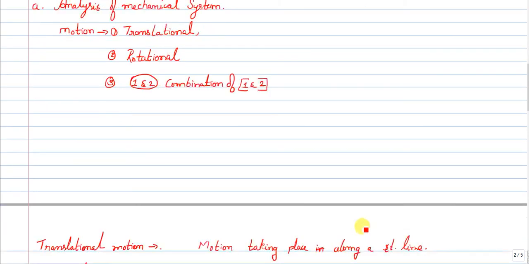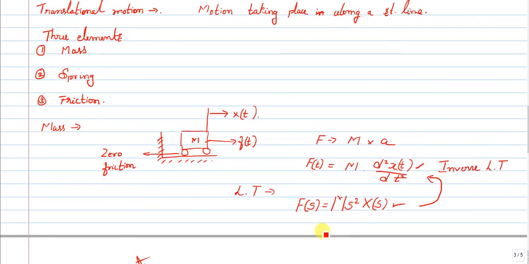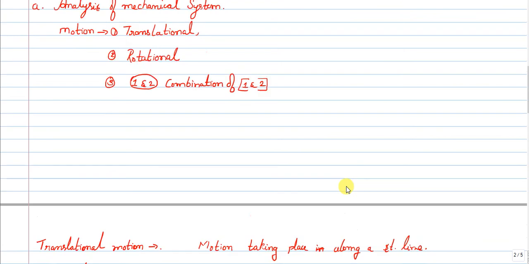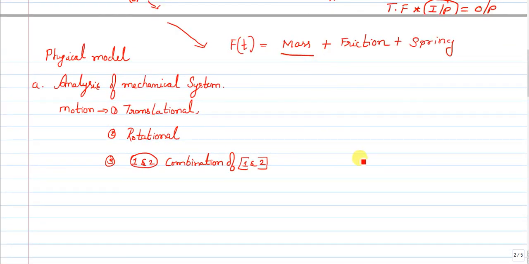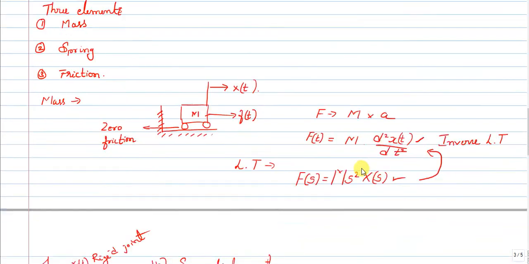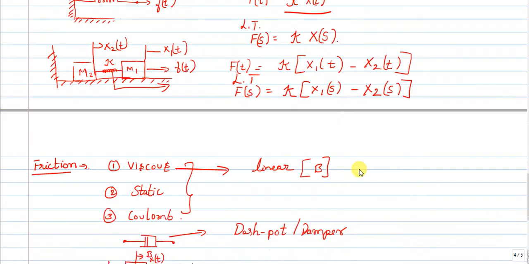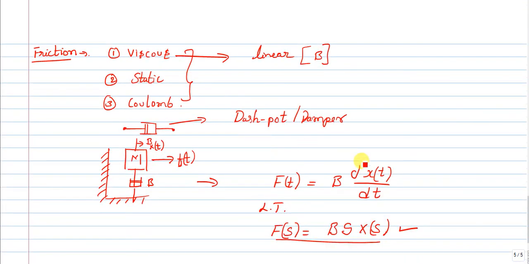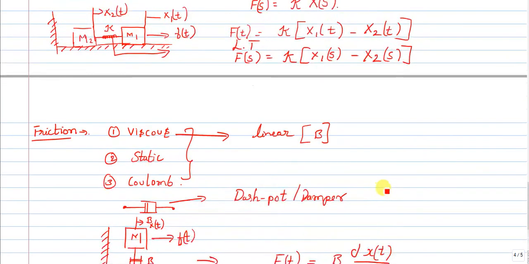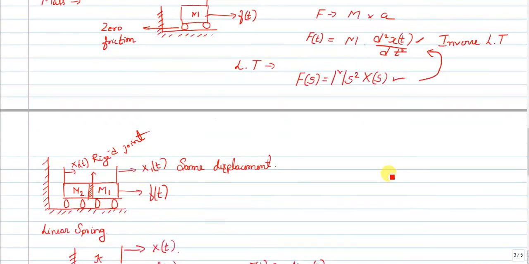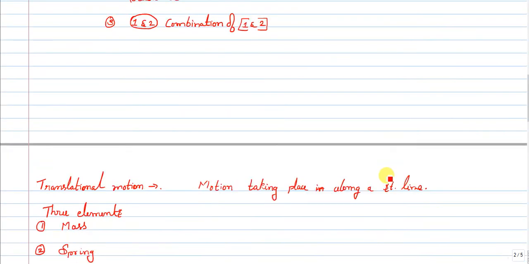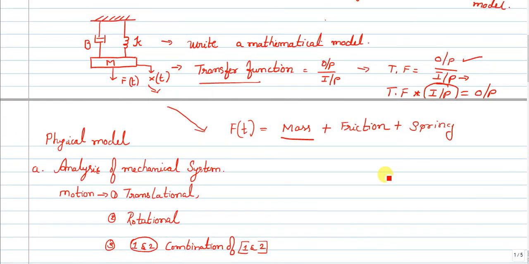For the mass, f of t is equal to m into d square x of t by dt square. Similarly, I have shown you the spring equation. And finally friction, that is b into dx of t by dt. If I write all three together, that shows you the force equation, nothing but the mathematical model.